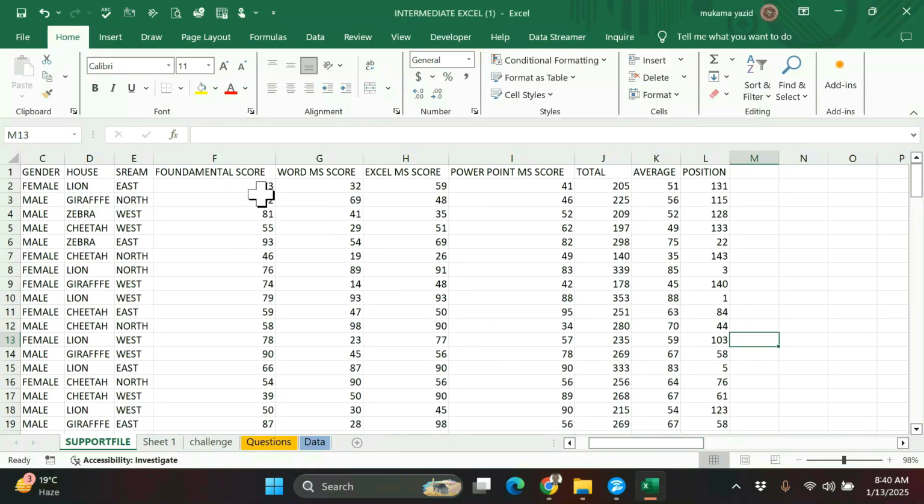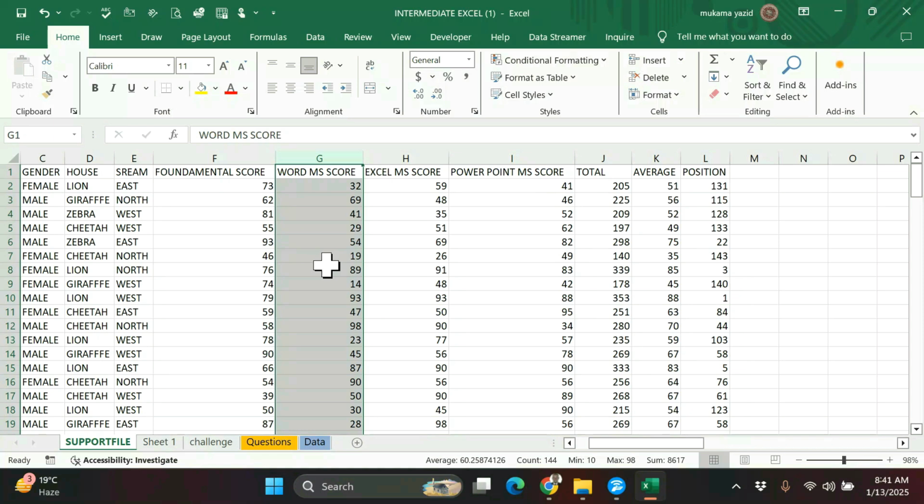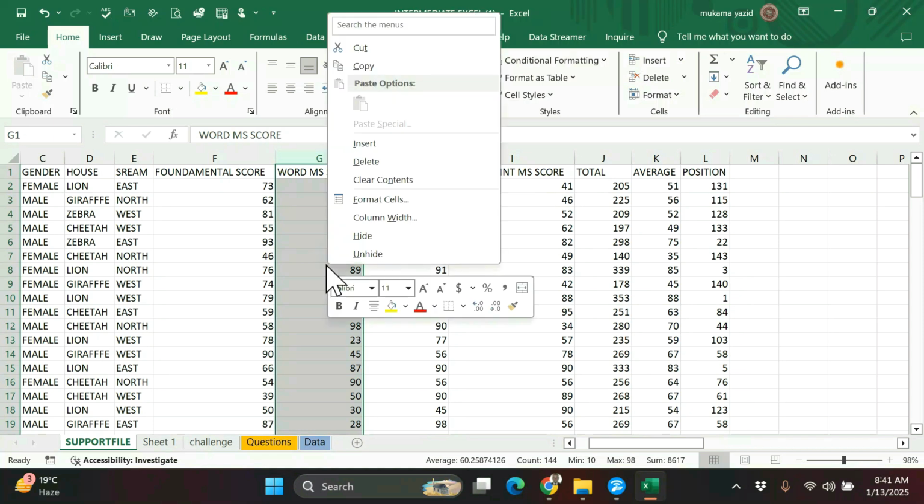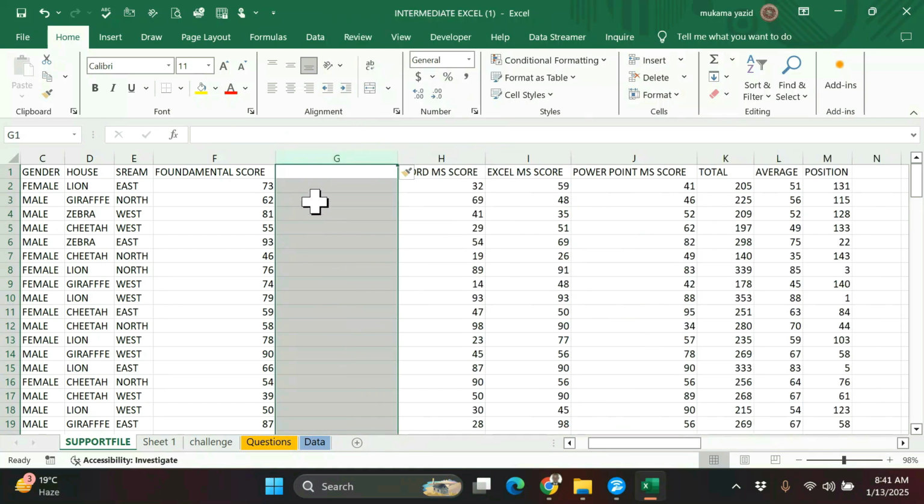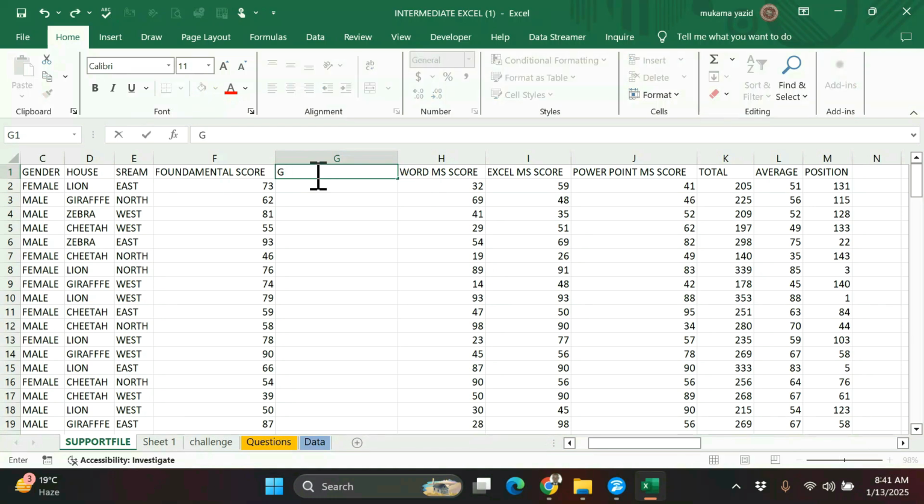We go to Fundamental, and we create one more column. Let us right click and insert one column there. We put the word grade, maybe grade F, that is, we are grading Fundamental.